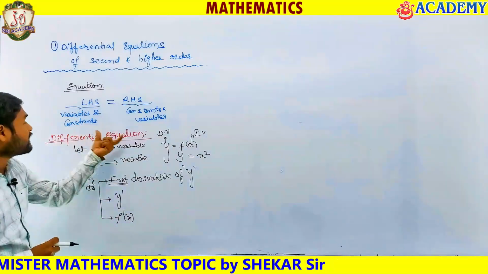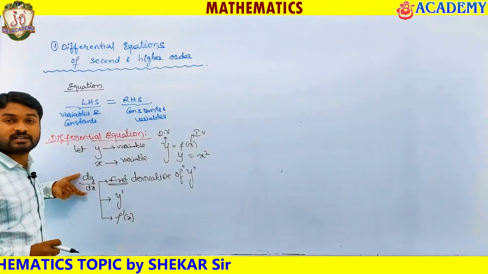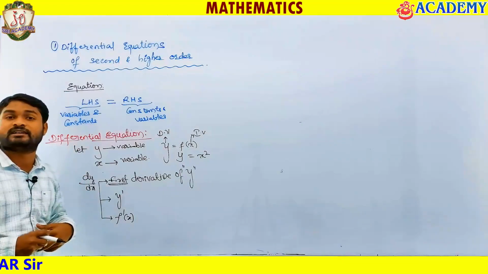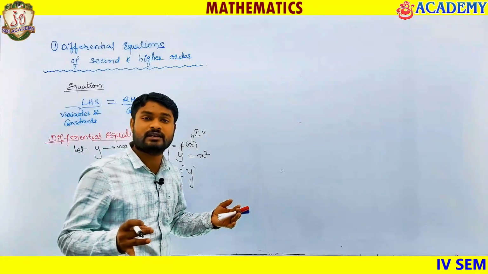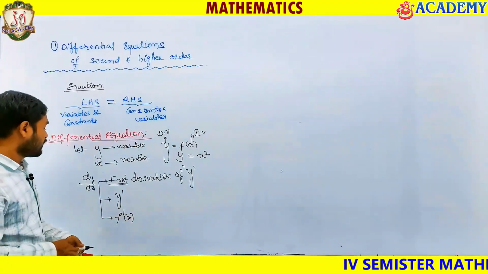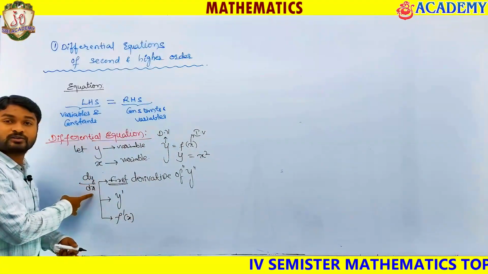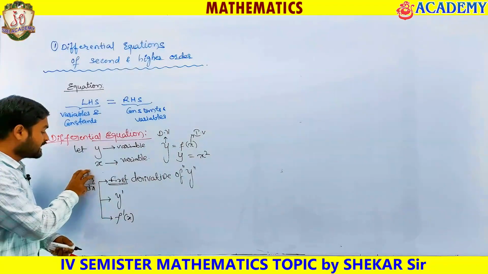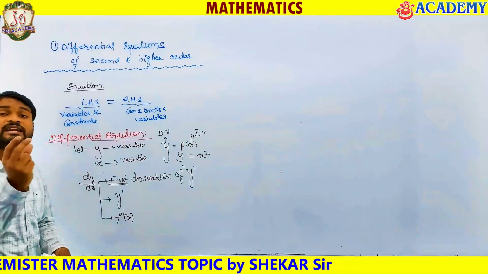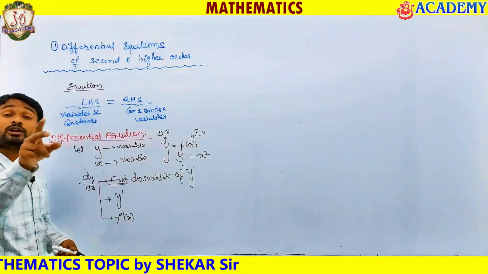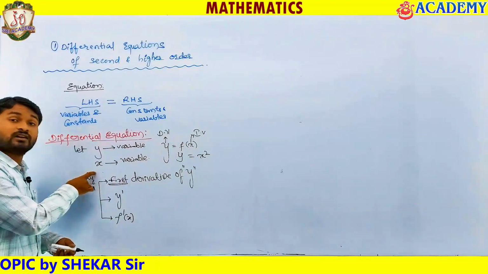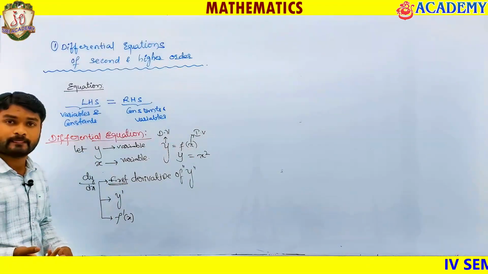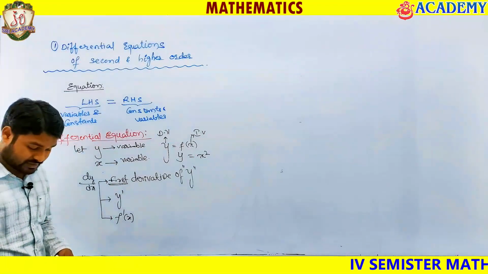So if I frame an equation using these differentiation terms, then it is going to be called a differential equation. A differential equation is nothing but an equation in which the differentiation of one variable with respect to another variable appears as terms. In the sense, differentiation terms you are going to have, not linear terms like y and x. You are going to have differentiation terms of one variable with respect to another variable, and maybe some constants also. Okay, that is what a differential equation actually is.